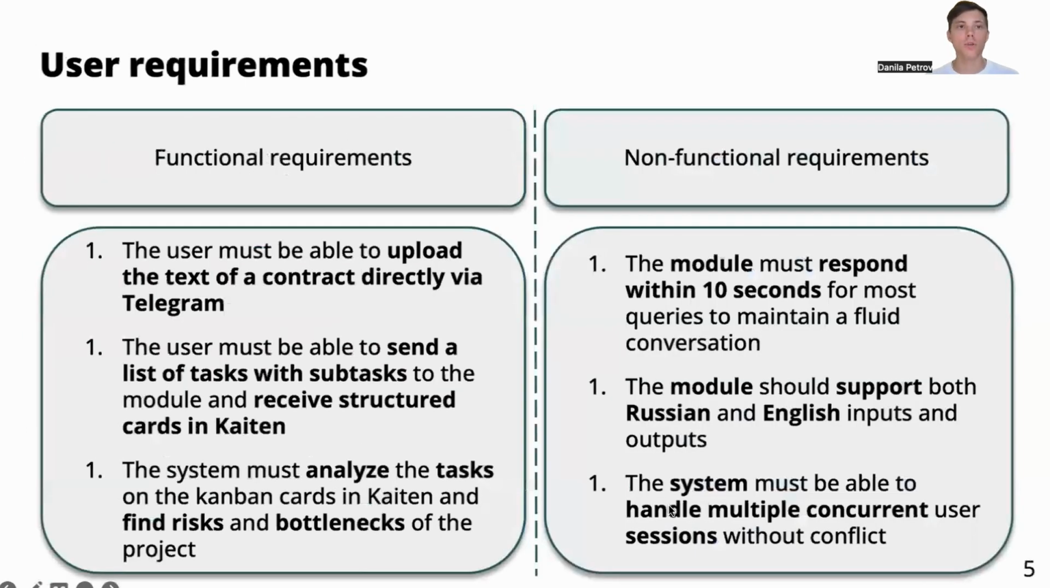Now let's talk about the user requirements that we have, functional and non-functional requirements. In terms of functional, the user must be able to upload the text of a contract directly via Telegram. The user must be able to send a list of tasks with subtasks to the module and receive structured cards in Python. And also the system must analyze the tasks on the Kanban cards in Python and find risks and bottlenecks of the project.